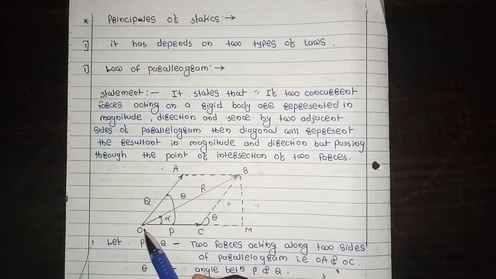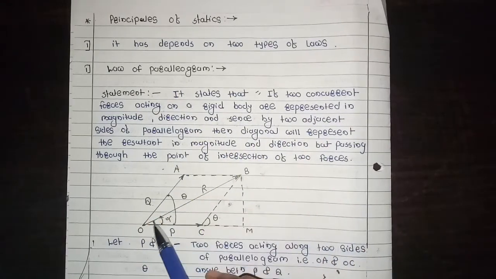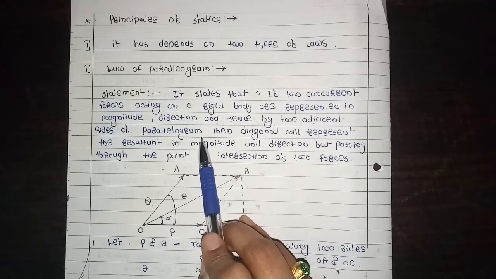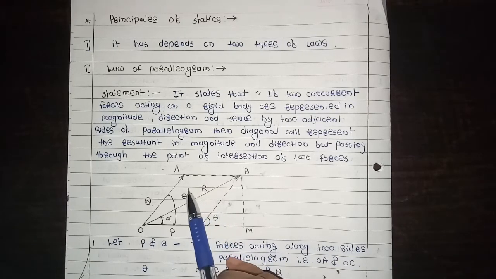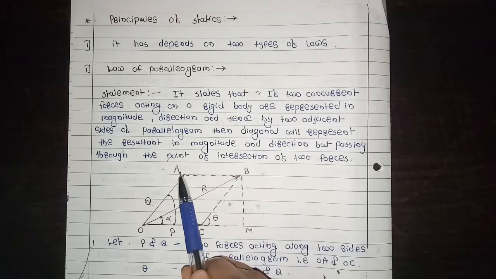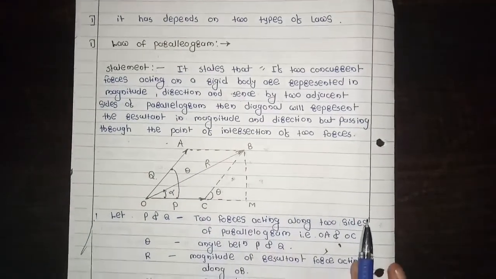So two concurrent forces acting on a rigid body which are represented in magnitude and direction, and sense by two adjacent sides of parallelogram, then diagonal will represent the resultant in magnitude and direction but passing through the point of intersection of two forces. So this is the statement of law of parallelogram.